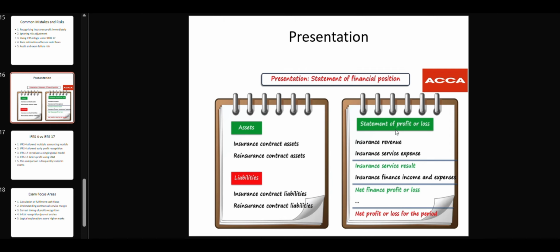In the statement of profit or loss, we will record insurance revenue, insurance service expenses, which we have calculated before, insurance service result, insurance finance income or expenses, and net profit or loss for the period.